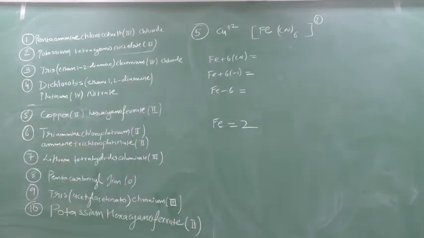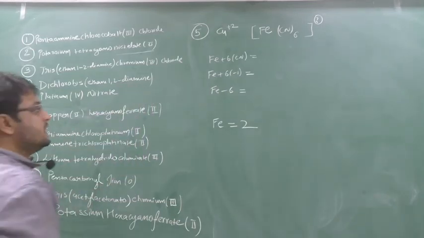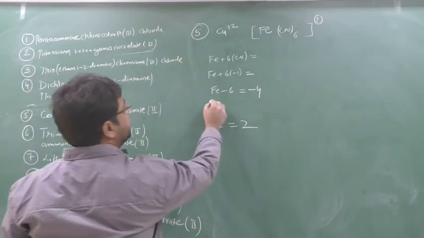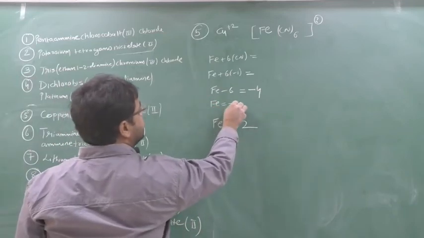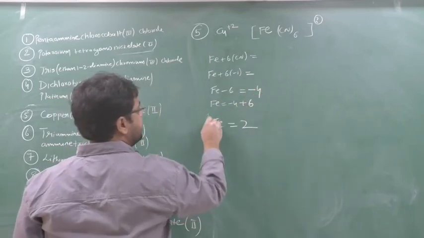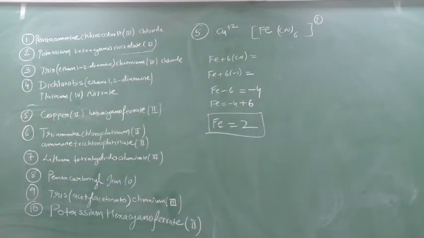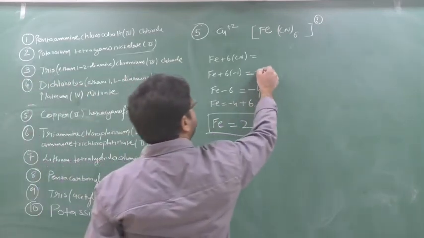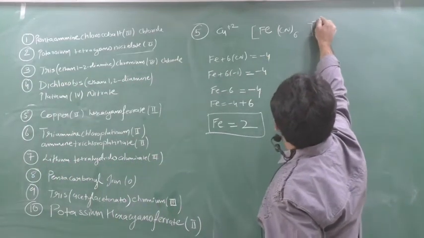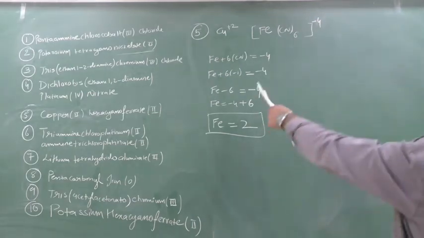Which anion should I put to get the answer 2? Suppose I put minus 4 here. Fe equals minus 4 plus 6, because minus 6 will go to that side as plus 6. So the answer will be Fe as 2. So I should put minus 4 here. Here the charge will come as minus 4. This is the way to calculate.